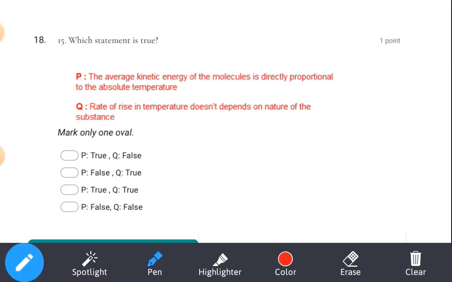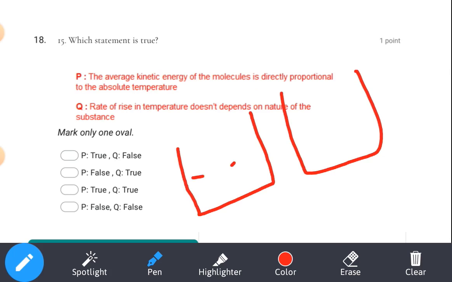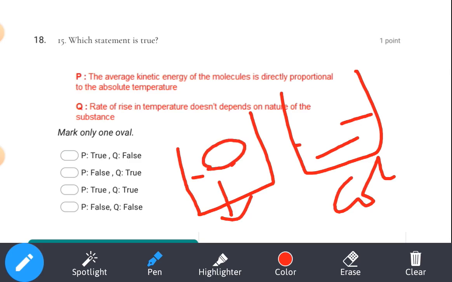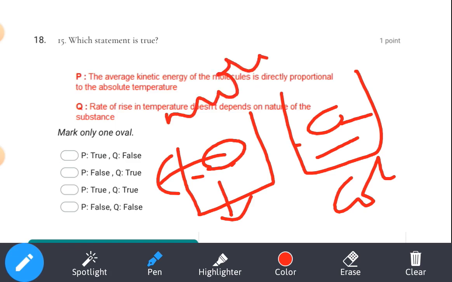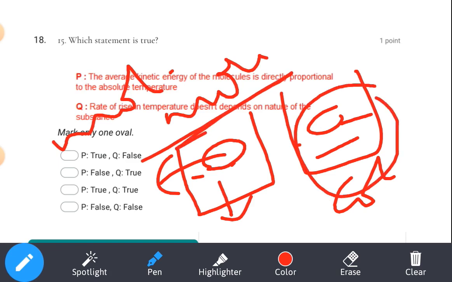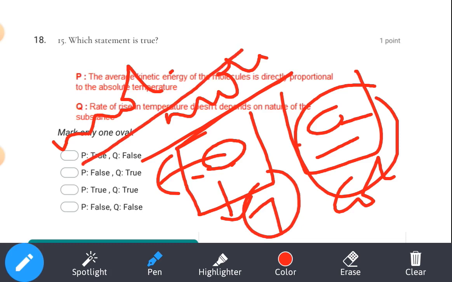So 15th question. Average kinetic energy of the molecule is directly proportional to temperature. This one we have already discussed in mock test 8 or 9. There we saw that if you take two beakers, one with hot water and the second with cold water, and pour certain color particles into them, the jiggling of the color particles will be more in the hot water. Jiggling means random motion of the color particles will be more in hot water compared with cold water. Why? Because the temperature is more, so the particles are moving very fast.